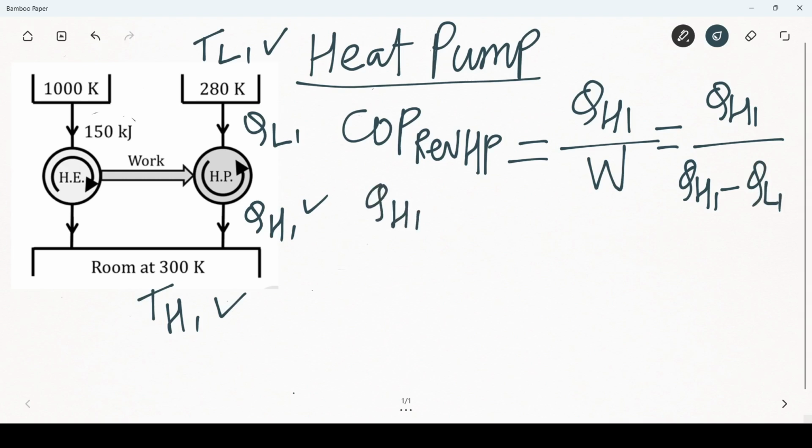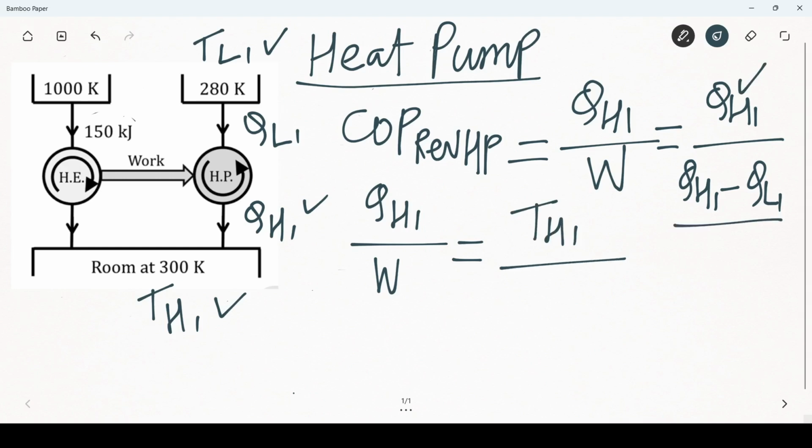QH1 divided by the work input is equal to, for a reversible heat pump, I can write this as TH1 divided by, and I can also write this QH1 minus QL1 as TH1 minus TL1.